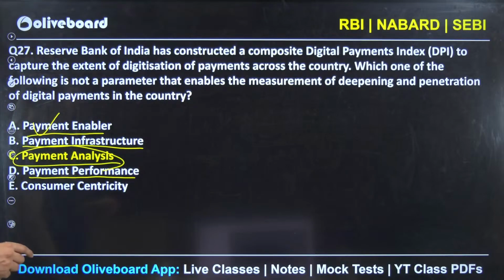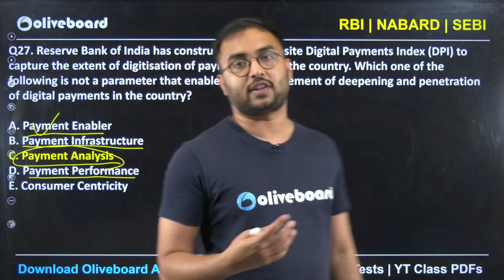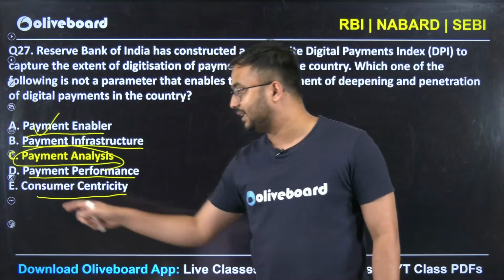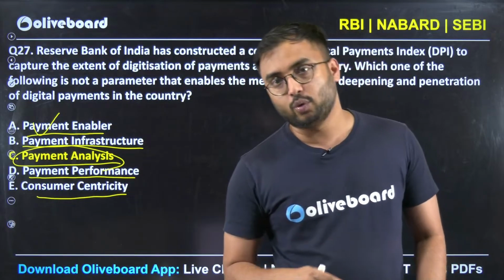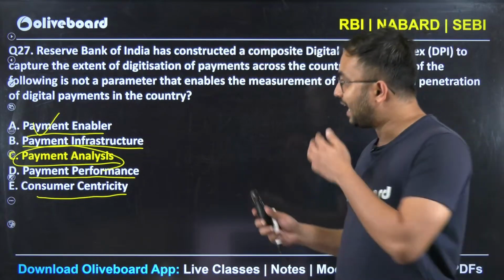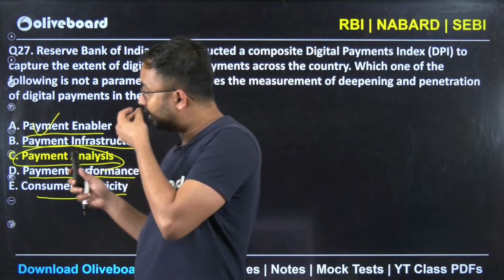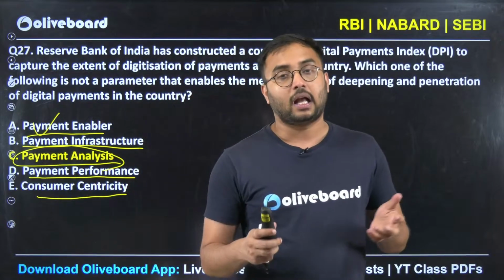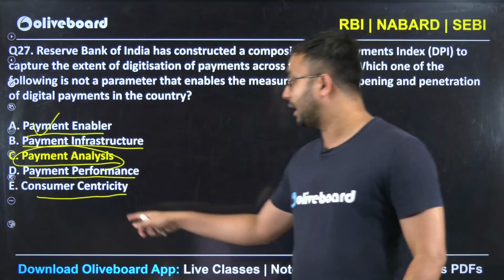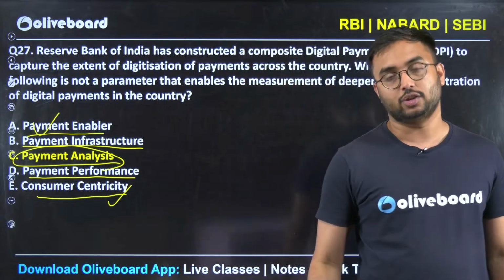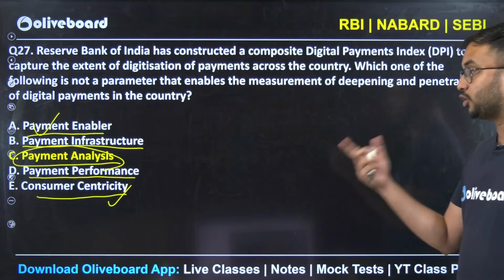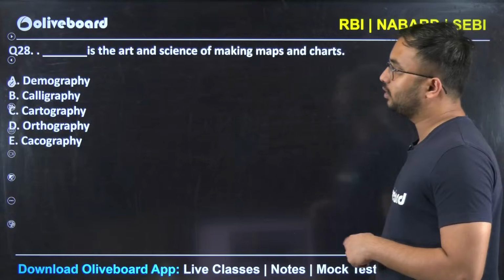Payment performance is nothing but how that particular digital infrastructure is performing, and consumer centricity is, if you consider a particular area, how much consumers are having that facility and digital payments availability. So is it consumer centric? Consumer centric means how easily consumers can access it. So these are the four factors.